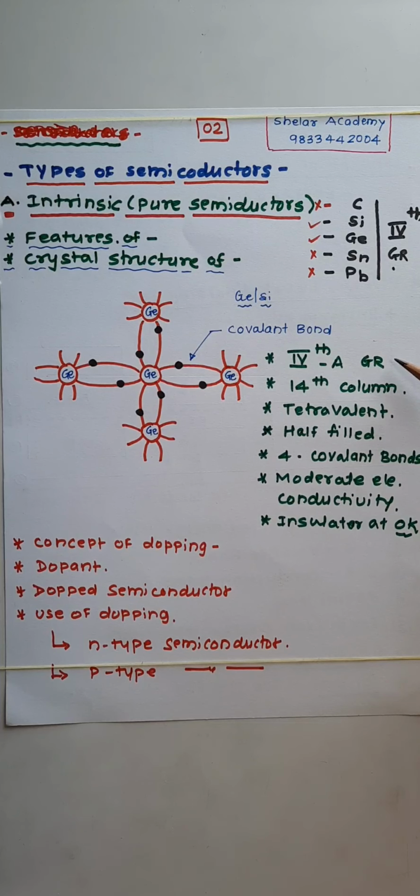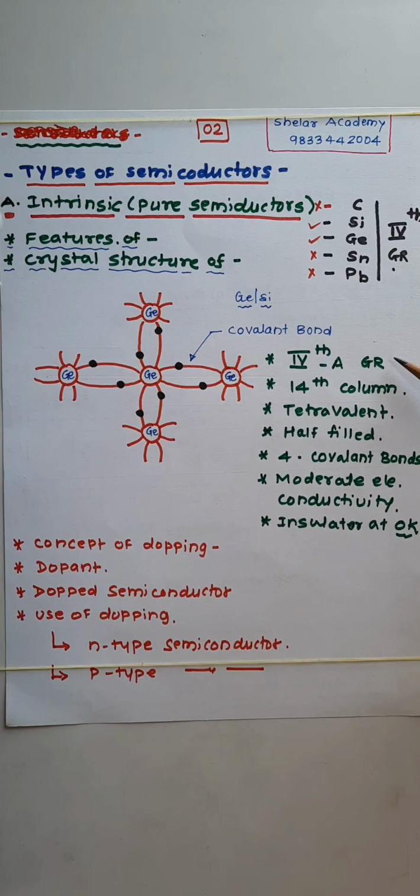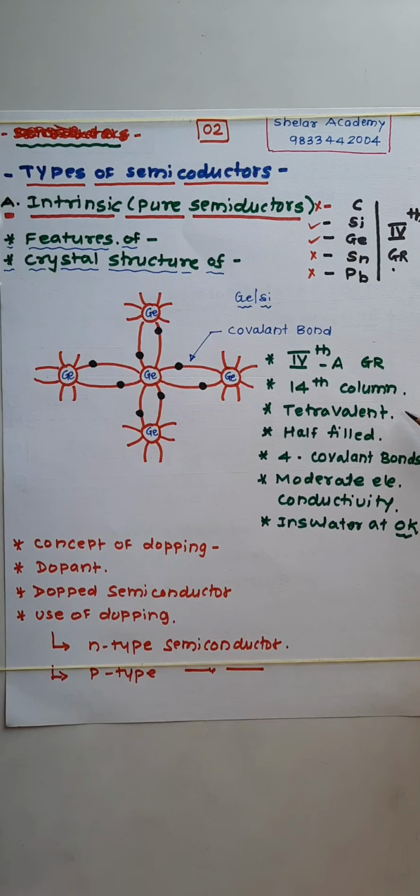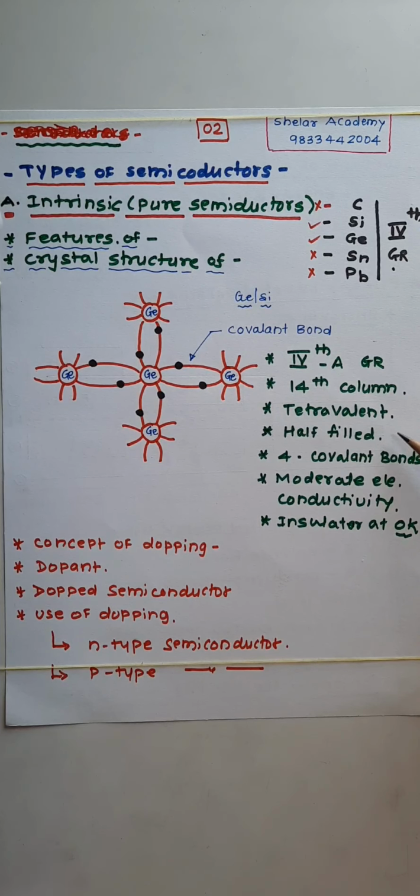Normally, the elements from the fourth A group of the periodic table, or the elements from the 14th column of the periodic table, are considered semiconductors. Tetravalent elements are considered as what? Semiconductors. Materials whose valence orbit is half filled are considered as what? Semiconductors. See, these are the elements from the fourth group of the periodic table: carbon, silicon, germanium, tin and lead.